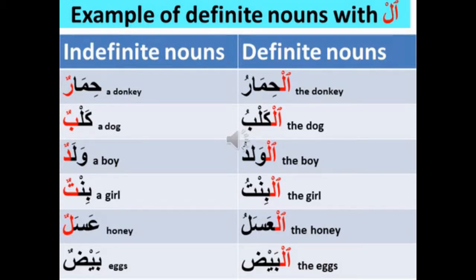Look at himarun, al-himaru. Now look at the other examples: kalbun, al-kalbu; waladun, al-waladu; bintun, al-bintu; asalun, al-asalu; bayzun, al-bayzu.